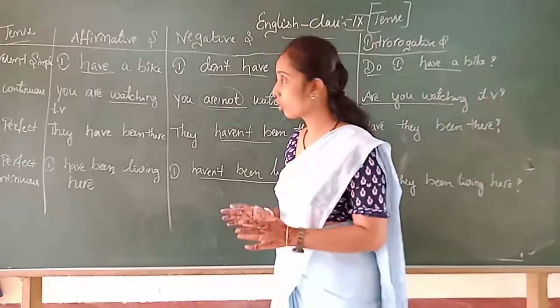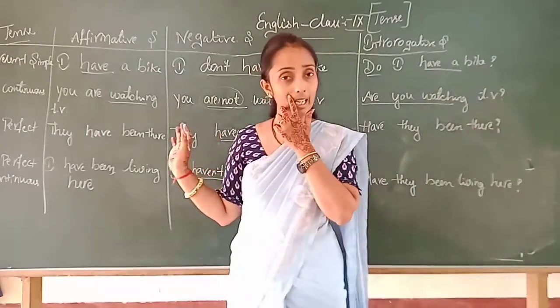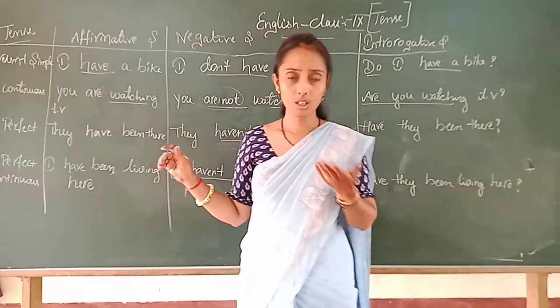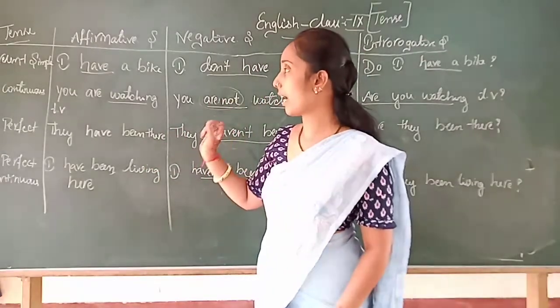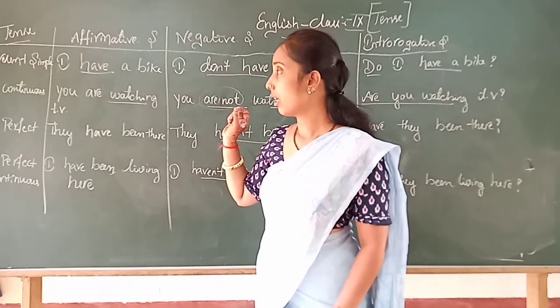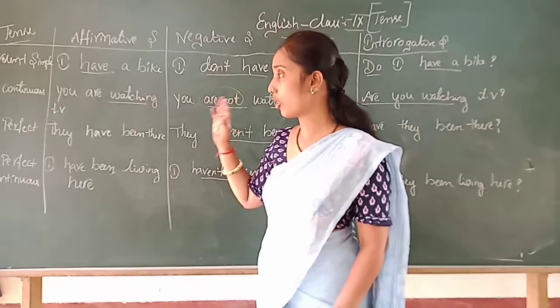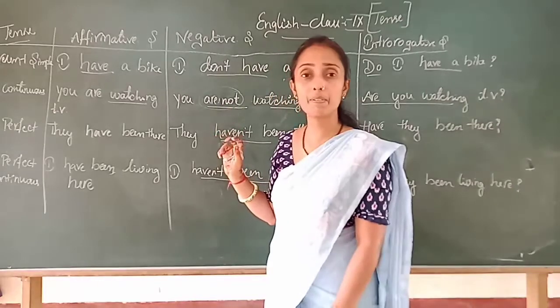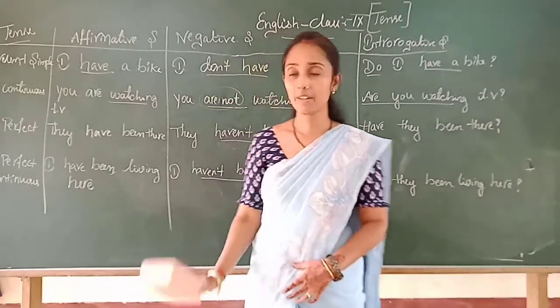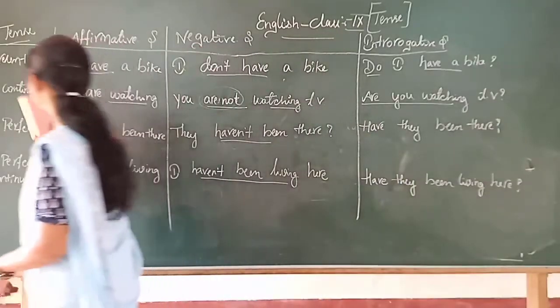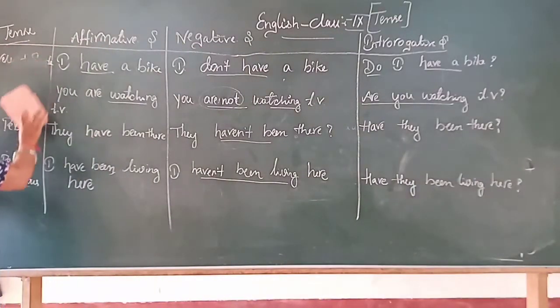Is it clear children? So you have to give a heading in your composition book. After that make a 4 column, clearly write down present tense and simple tense, continuous tense, perfect tense as well as the perfect continuous tense. Okay, is it clear children? After writing this, let's see past tense example.